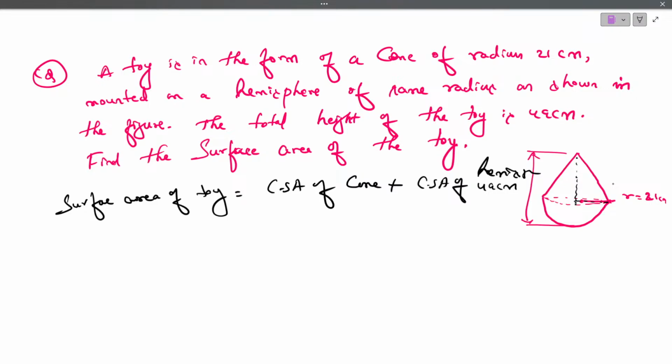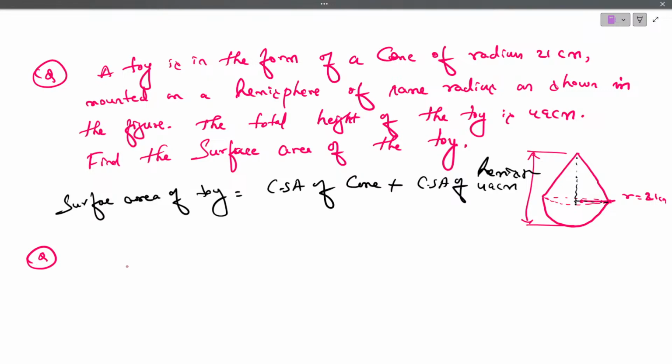Yeah. Now we'll try one problem from your model question paper. Let's see what is given over here. A toy is in the form of a cone of radius 3.5 centimeter mounted on a sphere of same radius. The total height of the toy is 15.5 centimeter. Find the total surface area of the toy. Yes, just now we have done, right? Similar problem.